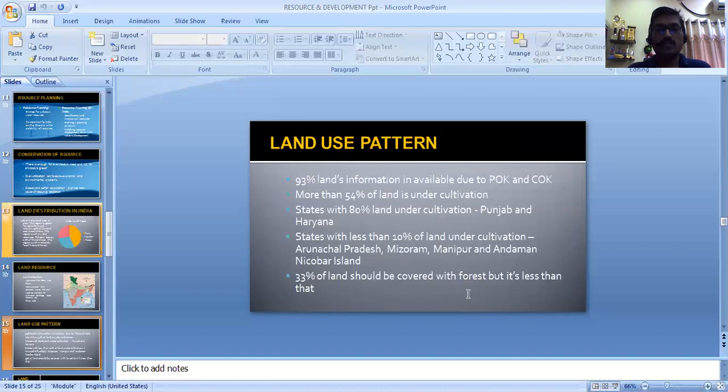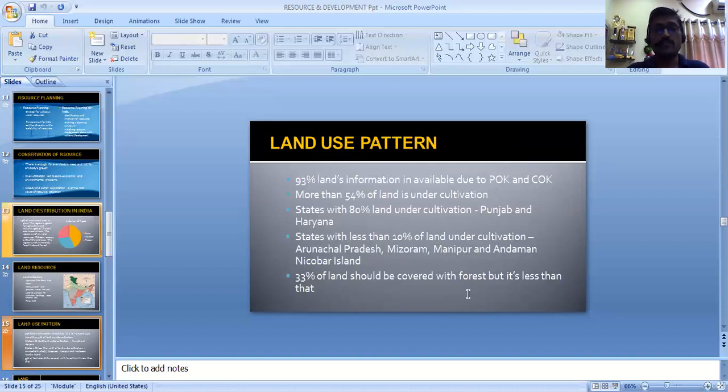Now, if we go with the land use pattern in India, the major problem is that though you can see the complete India in the map, we have only 93% land information, because 7% of land is occupied by Pakistan and China. Some part of Jammu Kashmir, some part of Arunachal Pradesh too. Out of the total land, 54% of land is under cultivation in India.